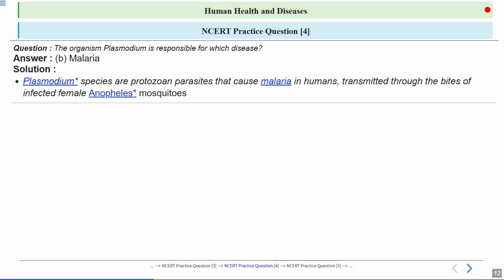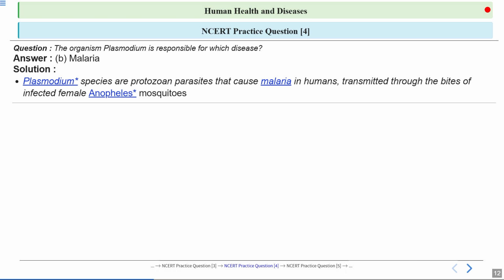Okay. Now, how does this disease spread? Whenever the infected female Anopheles mosquito bites a person, this mosquito will inject the parasite into the bloodstream of that person. Now, the life cycle of Plasmodium is quite complex, and it involves two hosts. One is the human host, another one is the mosquito host, which is the female Anopheles mosquito, and the female Anopheles mosquito is also a vector for the transmission of this disease from one person to another person.